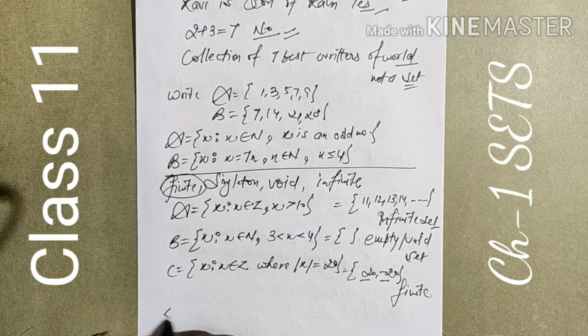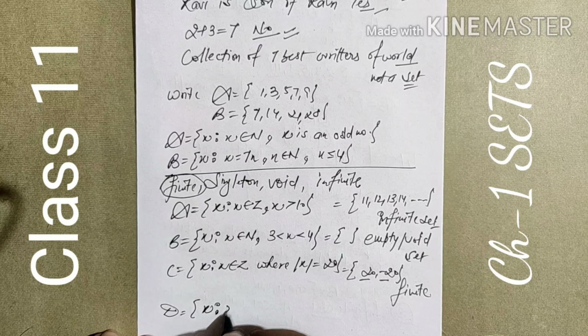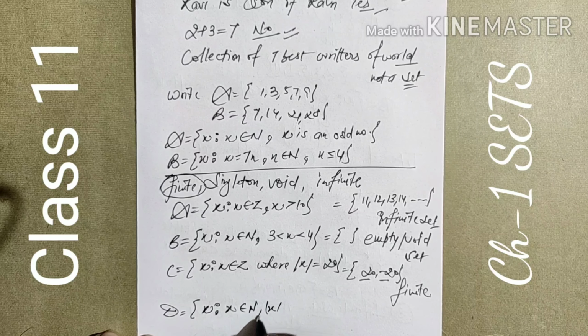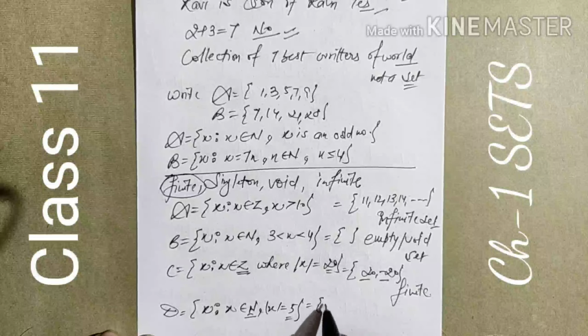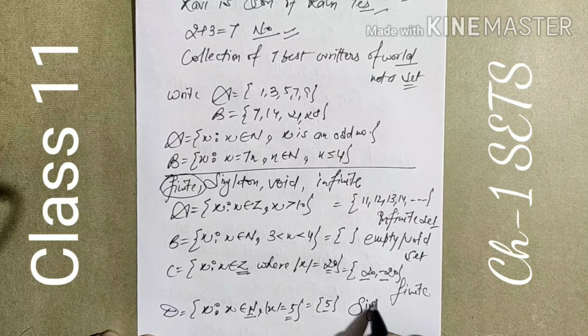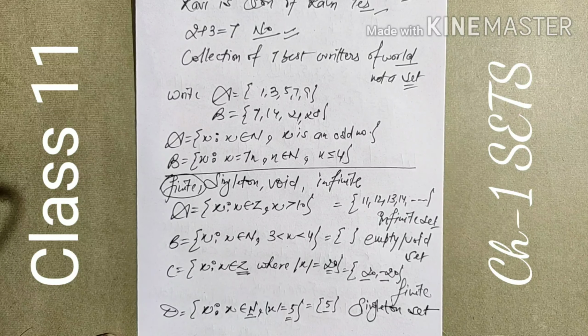Another example we are taking. D is a set, X is an entry, X belongs to natural numbers, modulus of X is equal to 5. We just change integer to natural number and change the value. We know that natural numbers are all positive, they cannot be negative. So the value is only 5. Single entry, so the name given is singleton. Like this we can identify the type of sets.